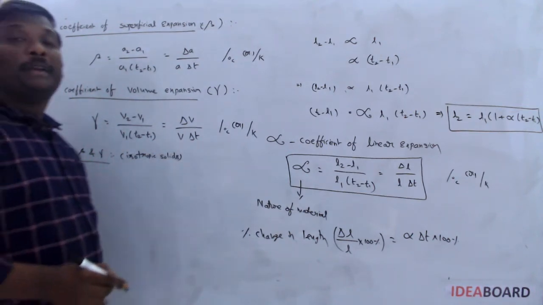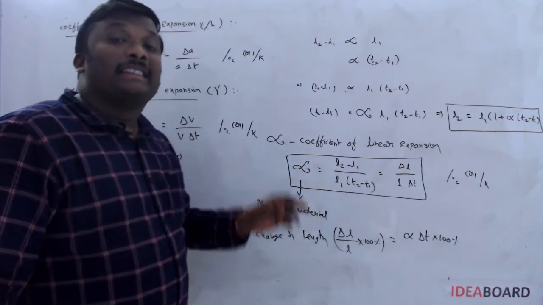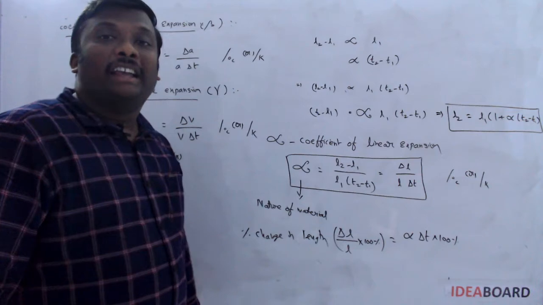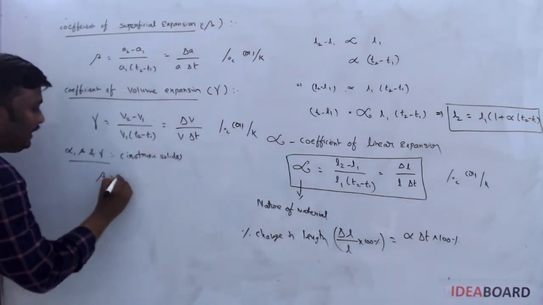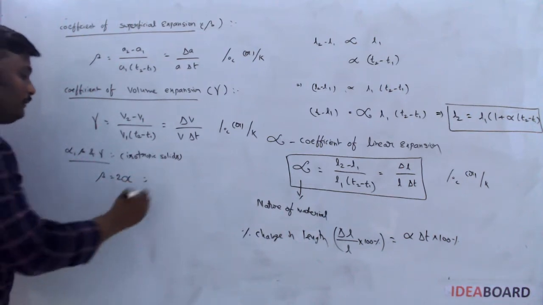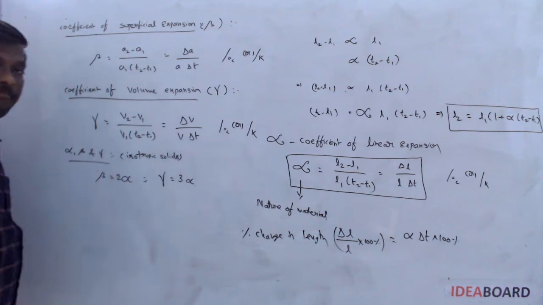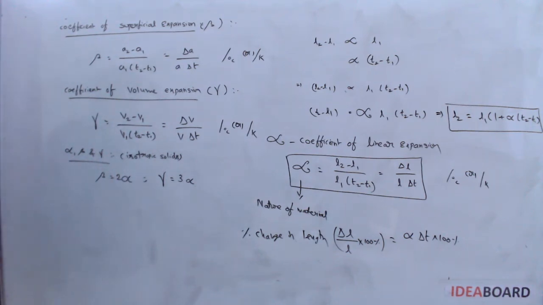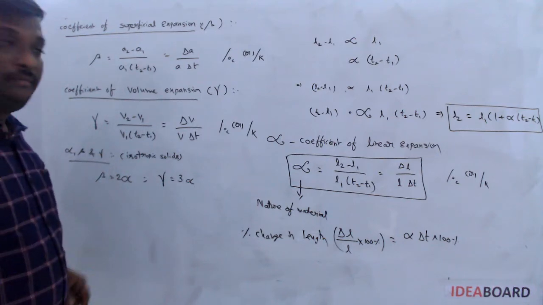Isotropic means the expansion will be the same in all directions, so that type of solids are named isotropic solids. So the relation is beta is equal to 2 alpha, gamma is equal to 3 alpha. Sir, they given the value of beta, asking about the gamma.